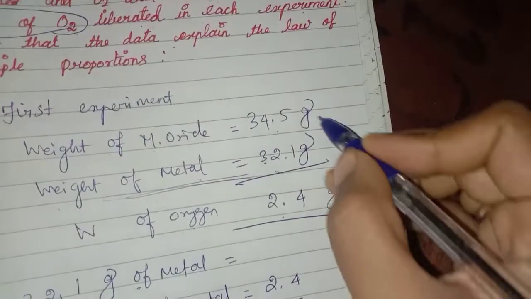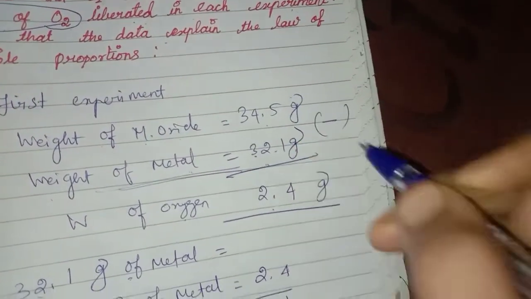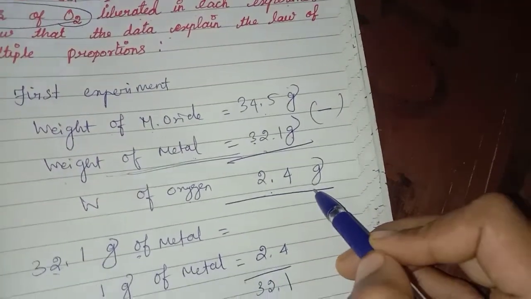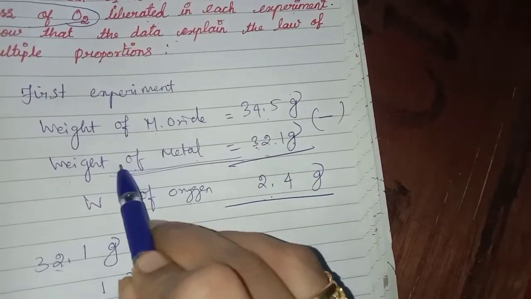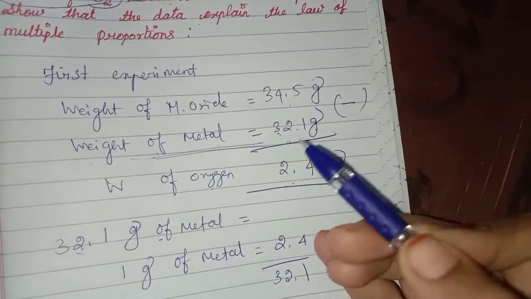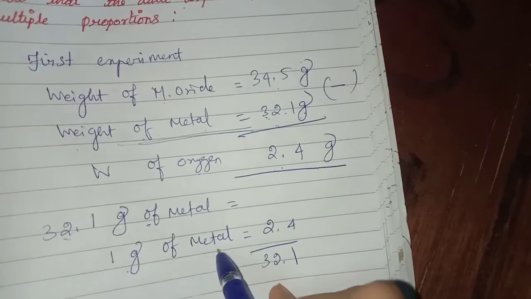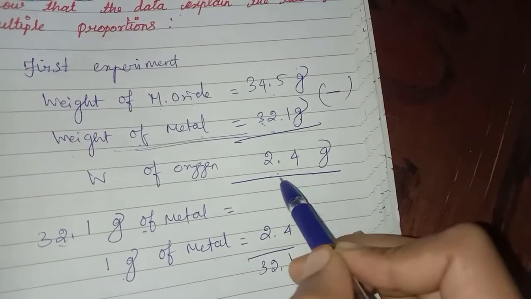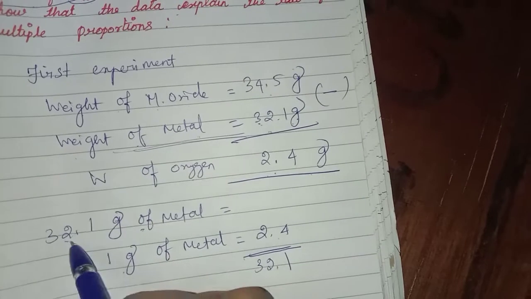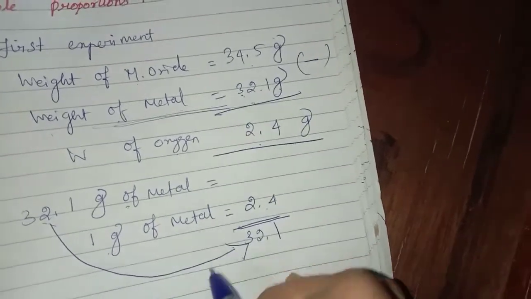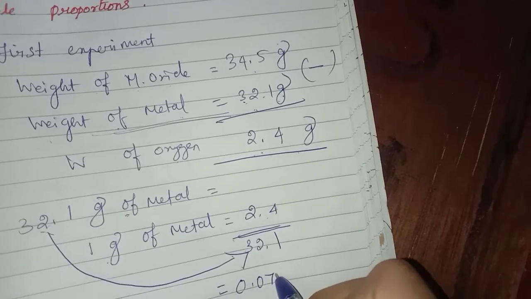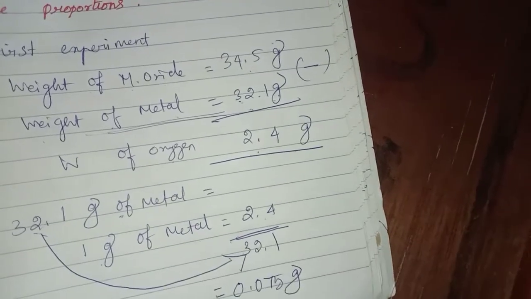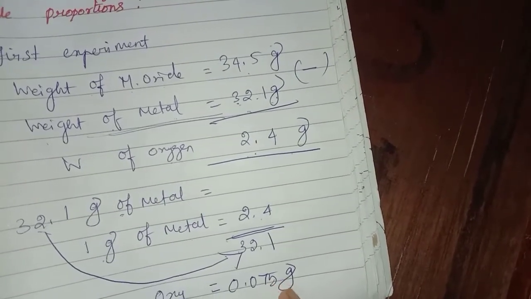So I subtract these two values and I got 2.4 gram. Then this is the value for 32.1 gram of metal. I have to calculate the value for 1 gram of the metal. So I am taking this oxygen value and dividing by this 32.1. Then I got 0.075 gram. This is the oxygen value for 1 gram of metal.